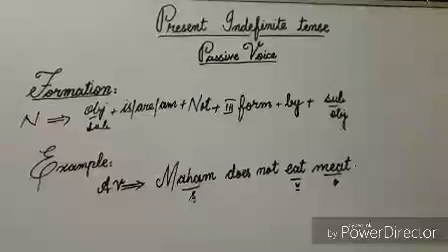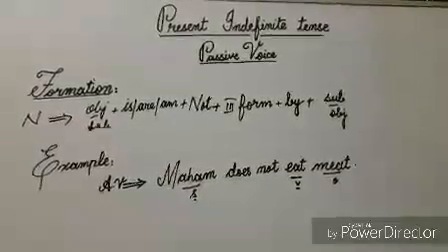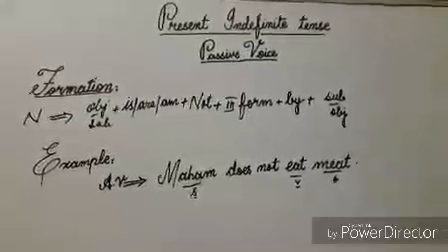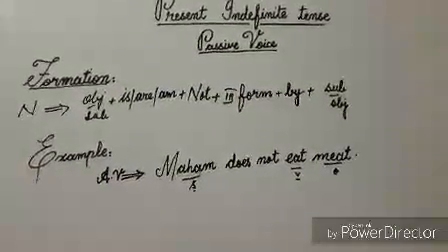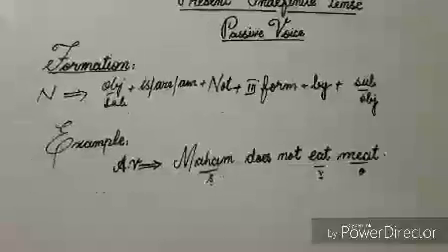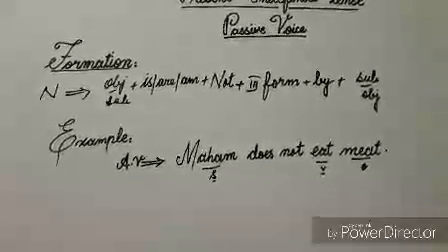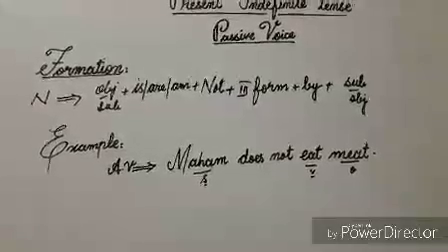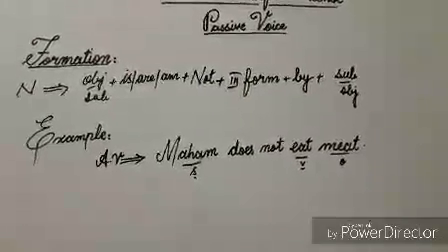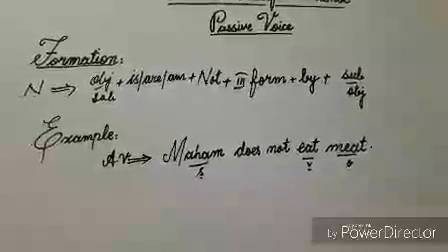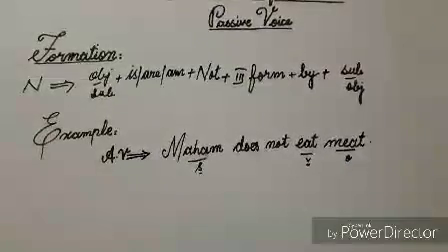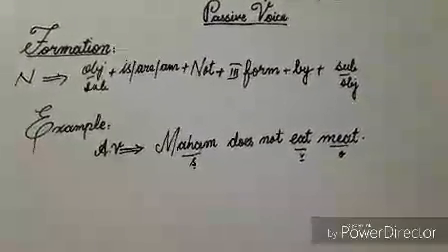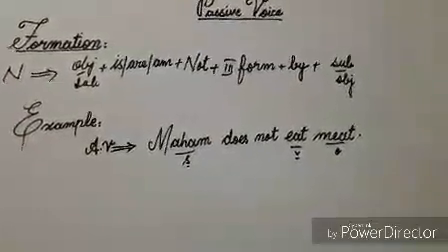Formation for negative sentences is object in subjective condition, helping verb is am, not, third form of verb, preposition by and subject in objective condition. Now I'll explain this formation by example. Maham does not eat meat. In this sentence, the word eat is verb because it is showing some action or you can say work. Maham is subject because Maham is doing the work of eating. Meat is object because the work of eating is being done on it.